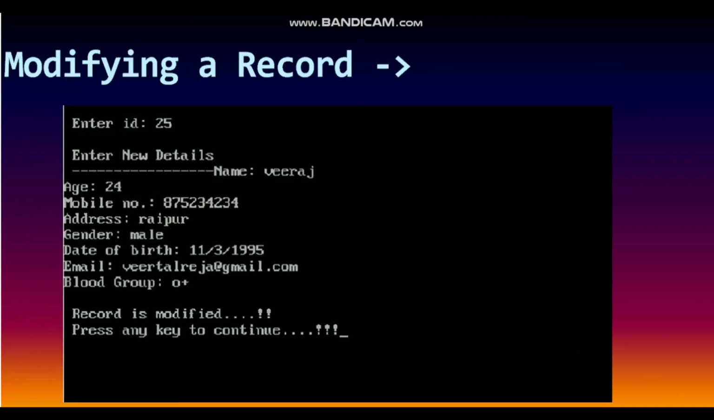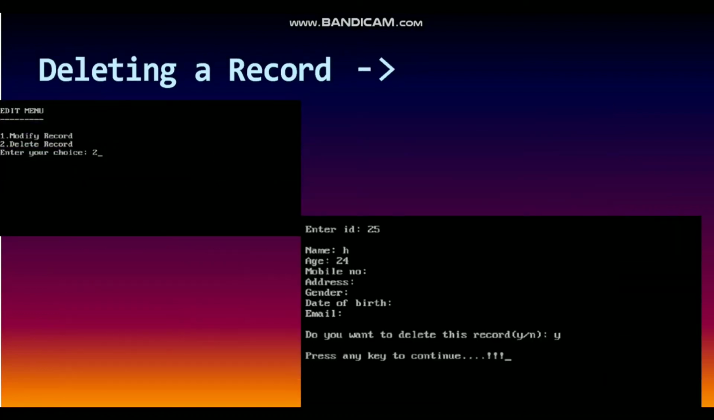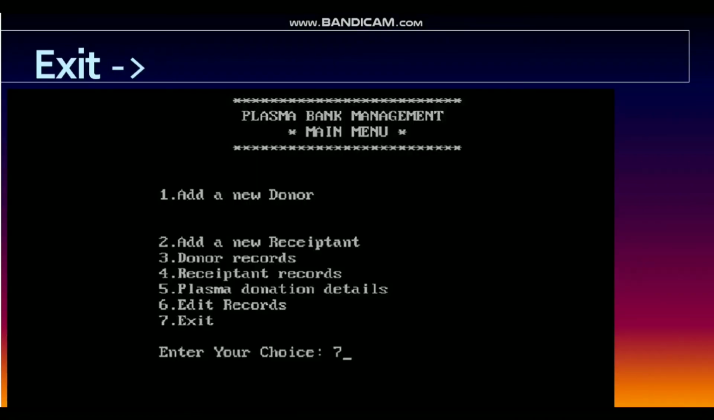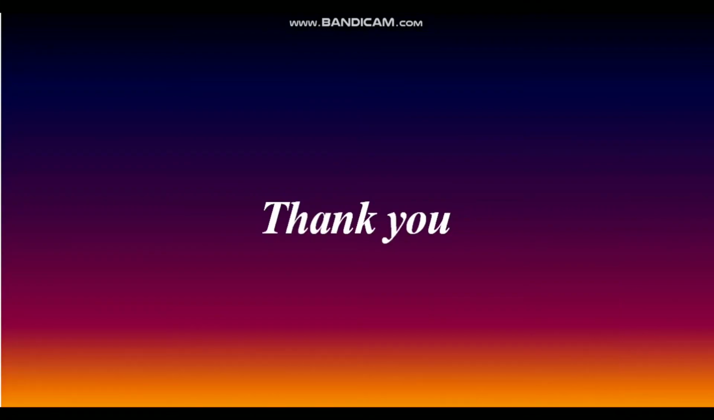This is our editing menu. We can modify records and delete records for both donor and recipient. This is how we will modify a record. We have to enter an ID and all the new details for that ID. We can also delete the record. So let's get out of our system. Thank you for watching the video.